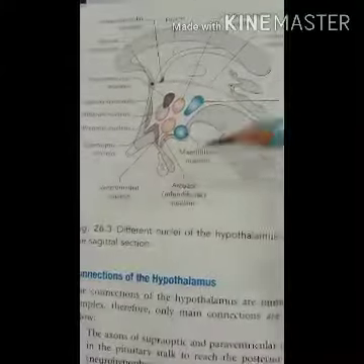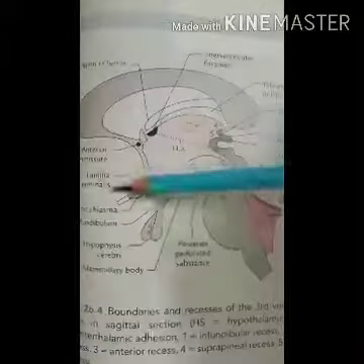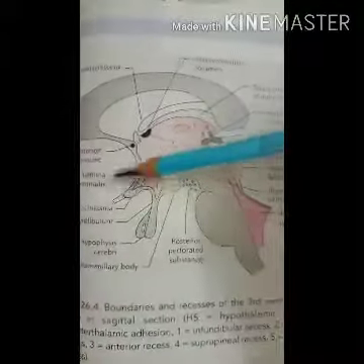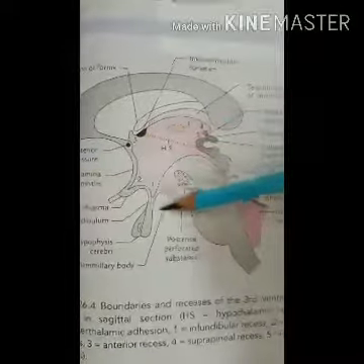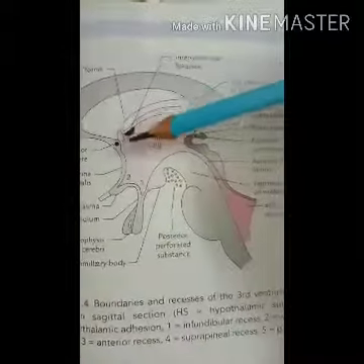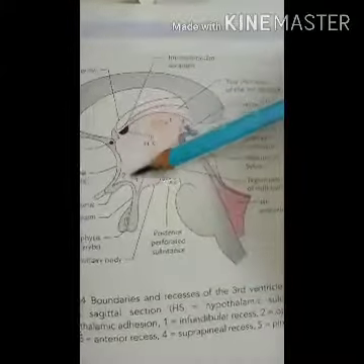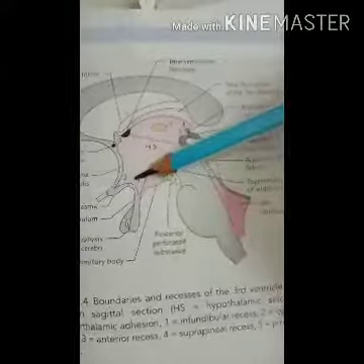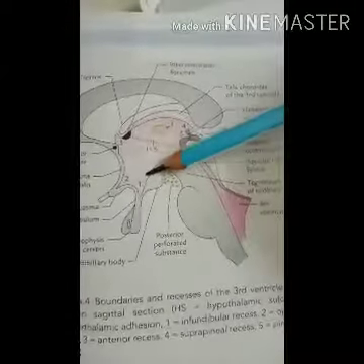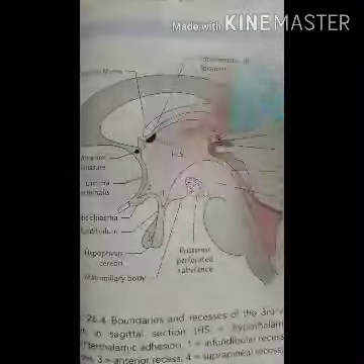After that, we should see the functions of the hypothalamus. It controls the autonomic nervous system. The anterior part of the hypothalamus controls the parasympathetic nervous system, while the posterior part controls the sympathetic nervous system.